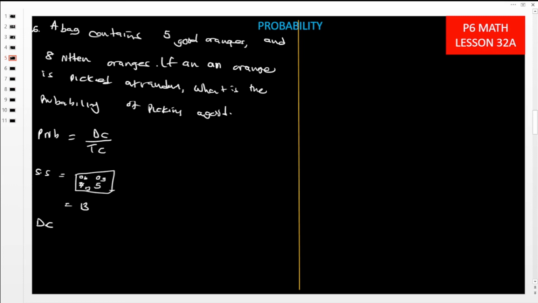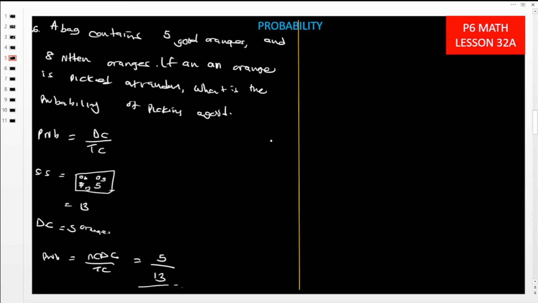So what do we desire? What do we need to get? We need to get good oranges, and how many are they? They are 5 good oranges. This makes our probability DC over the TC, which is now 5 oranges that are good out of the 13 that are in total.